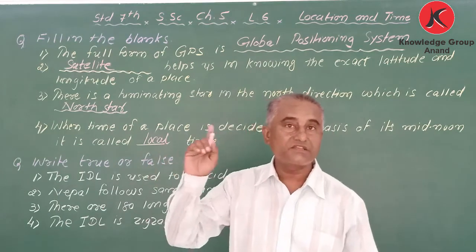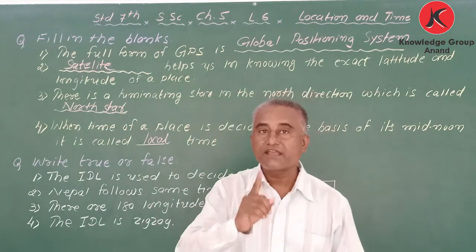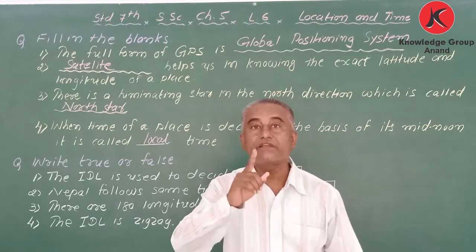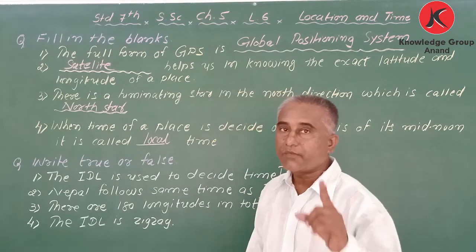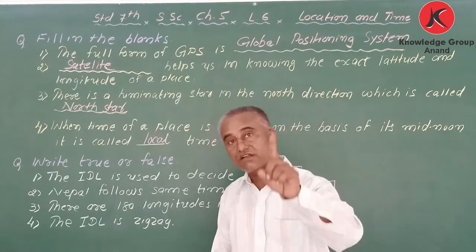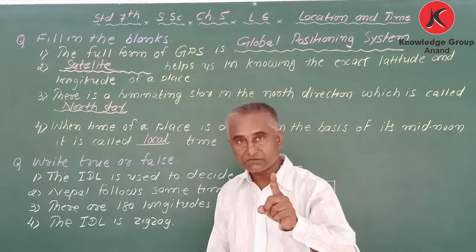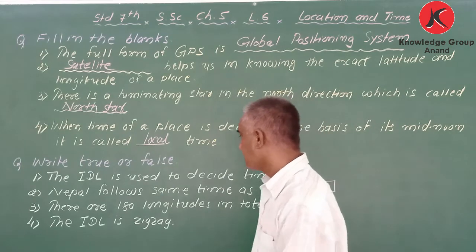And if I say about latitudes, my dear student, there are 181 latitudes. Got it? How many latitudes are there? 181. And if we consider longitudes, 360. Got it? Good. Next one.